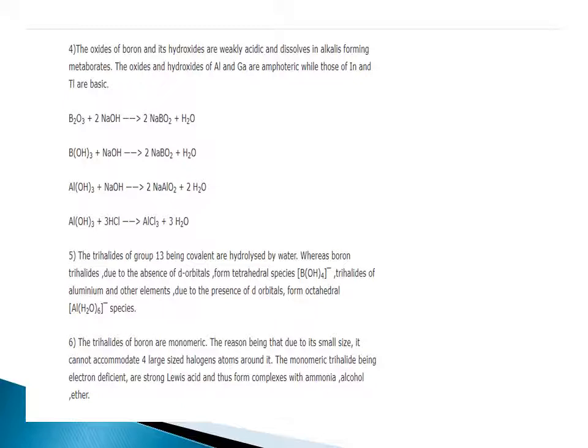The trihalides of boron are monomeric. The reason being that due to its small size, it cannot accommodate 4 large-sized halogen atoms around it. The monomeric trihalides, being electron deficient, are strong Lewis acids and thus form complexes with ammonia, alcohol and ether.